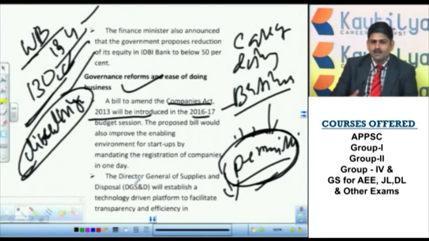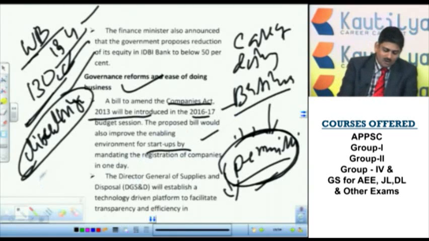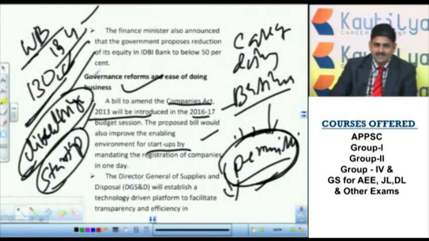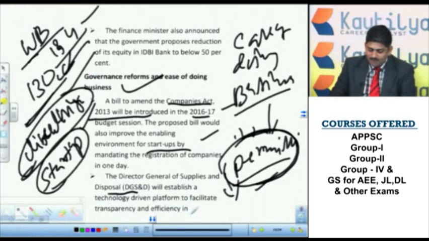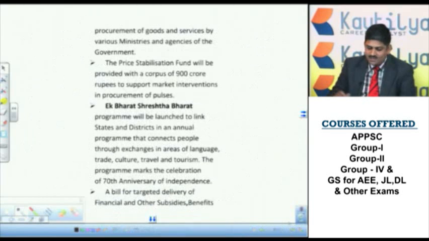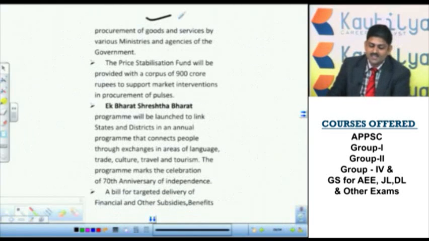So what this idea is all about. This proposal would also improve the enabling of startup companies, because the Government of India is giving good importance to startup companies. A new scheme was already introduced for the startups in January 2016, and we will discuss that later on. Here the Director General of Supplies and Disposals will establish a technology driven platform to facilitate transparency and efficiency in procurement of goods and services by various ministries and agencies of government.